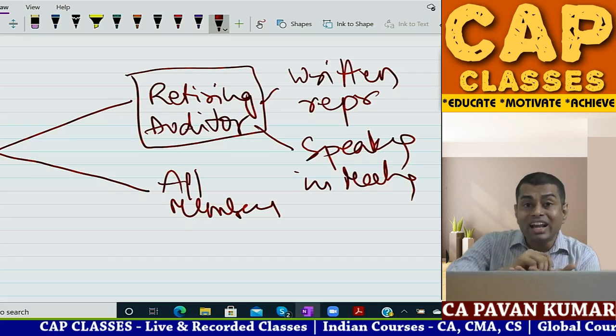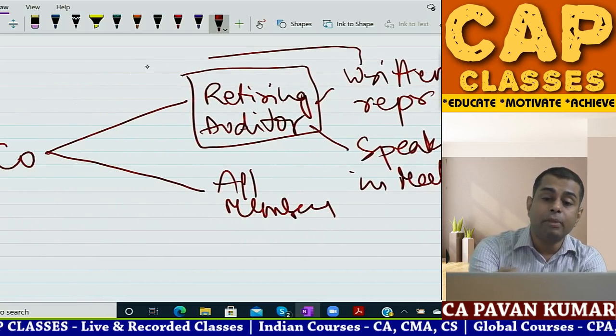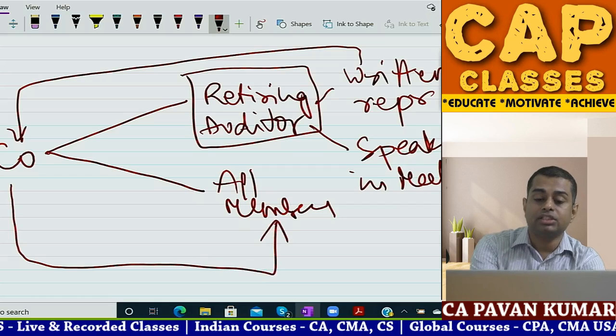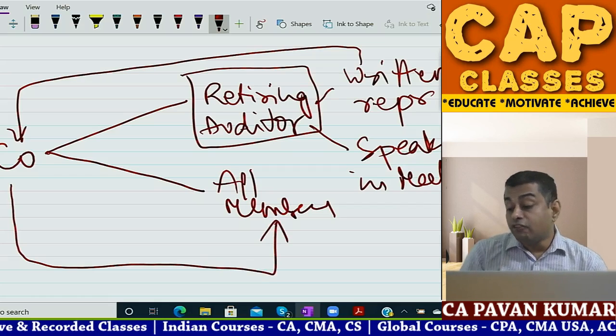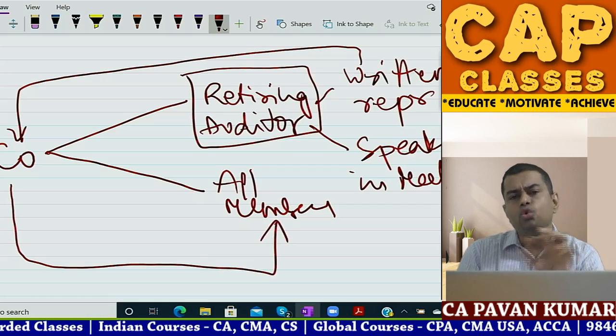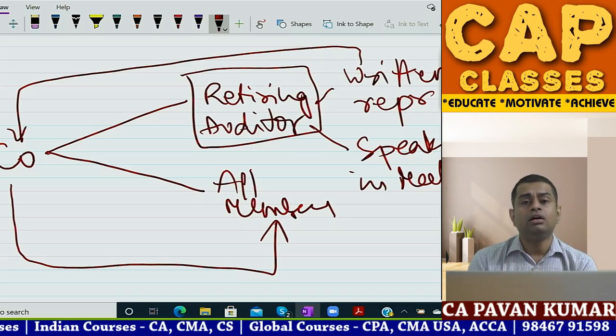So the auditor can make a written representation and he will send this written representation back to company, and the company shall circulate it again to all the members. Pavan sir, what if the auditor made a written representation, but it is too late? Day after tomorrow is the AGM. Day after tomorrow is the shareholders meeting.